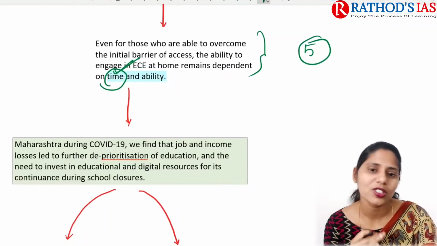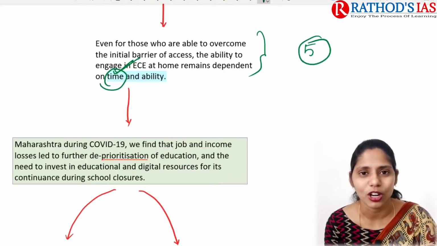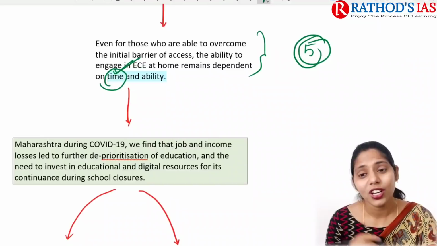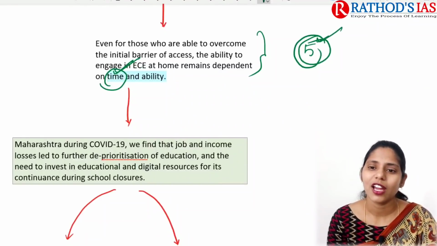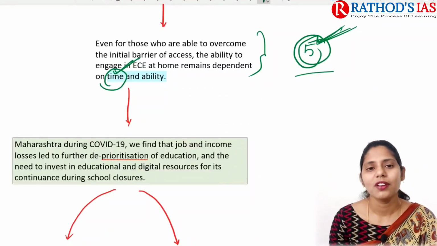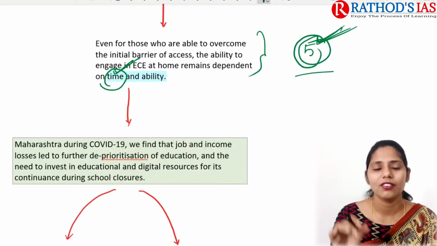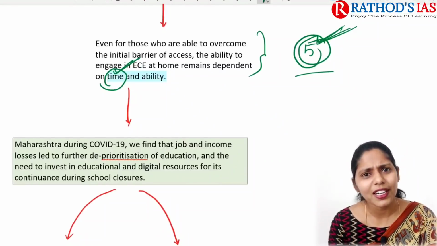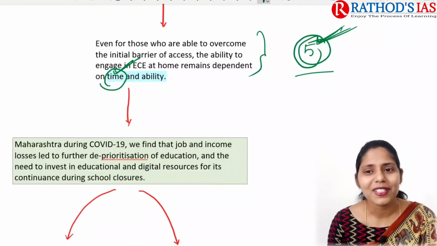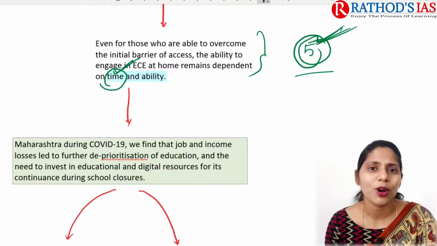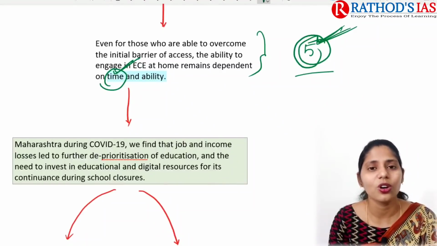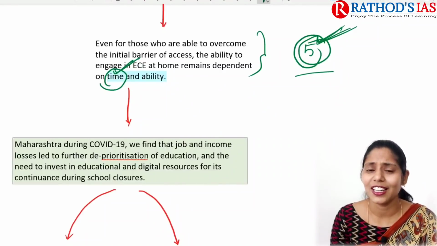Even if I want to sit my kid down and teach him alphabets, 1 2 3 like that, he will sit only for 5 minutes, not more than that. In these 5 minutes, whatever I say, they will repeat after me. But whenever they see images, if I say A for apple, immediately my kid says, Mama, apple is there in the fridge, I want to eat apple now. If I say B for ball, Mama, where is my ball? I have to play with my ball. If they see any images of people playing, they say, Mama, let's go out and play. So these are the things that will be repeated.